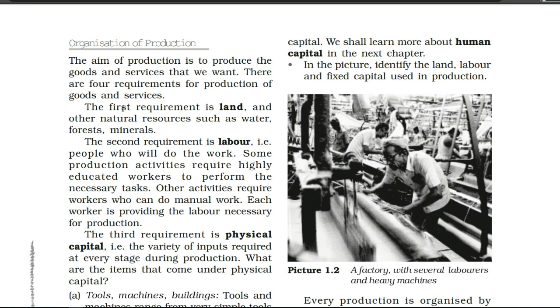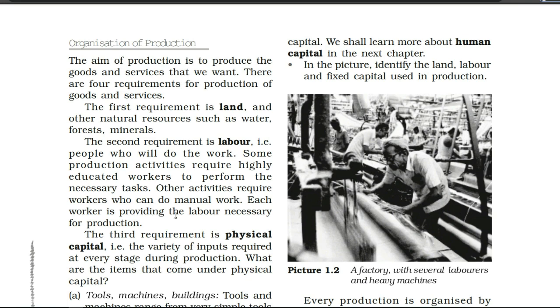Now come to the second requirement, which is mentioned in the next para. The second requirement is labor. So underline this labor, the second requirement after land, which comes under the organization of production. Now we are going to understand what labor is. People who will do the work. Some production activities require highly educated workers to perform the necessary tasks. Other activities require workers who can do manual work. Each worker is providing the labor necessary for production.